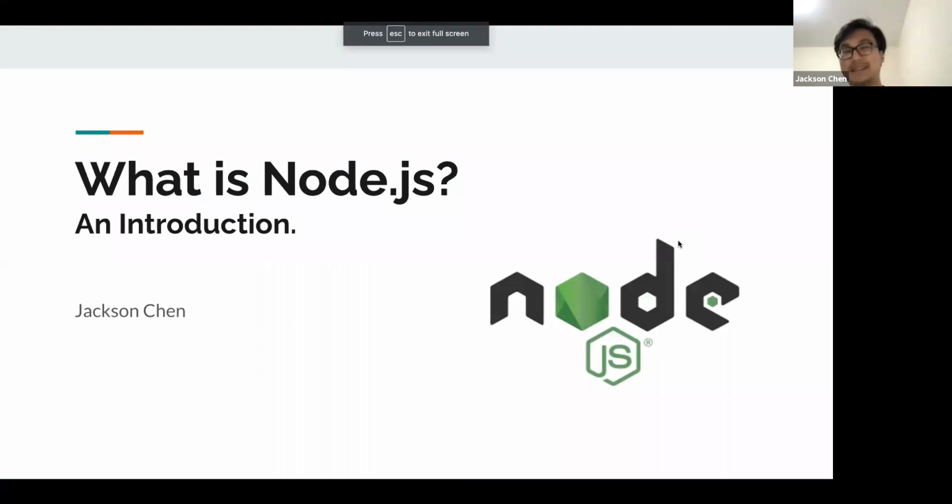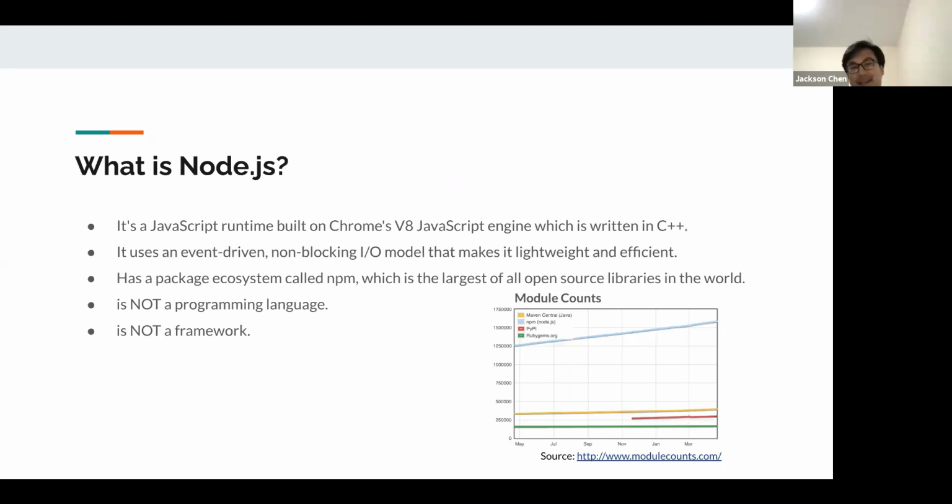So tonight we're going to be talking about Node.js. Just a slight intro, just to get everyone acquainted with it. So what is Node.js? Node.js is a JavaScript runtime that's built on Chrome's V8 JavaScript engine, which is originally written in C++. It's event-driven with a non-blocking input-output model, so it makes it lightweight and efficient.